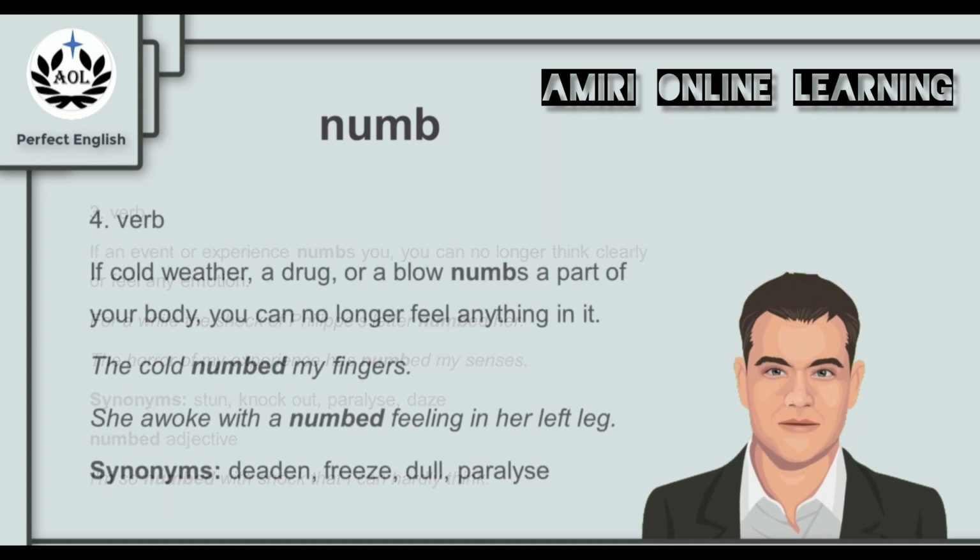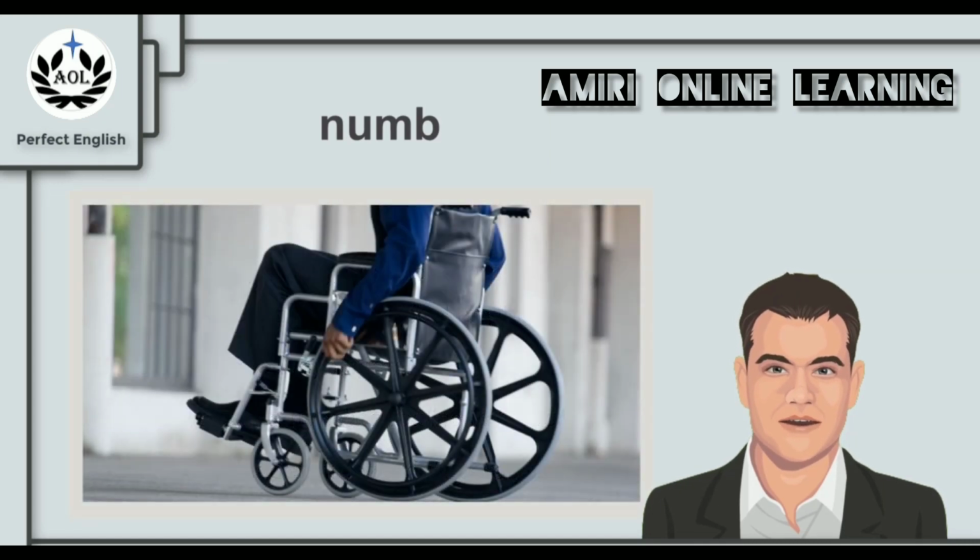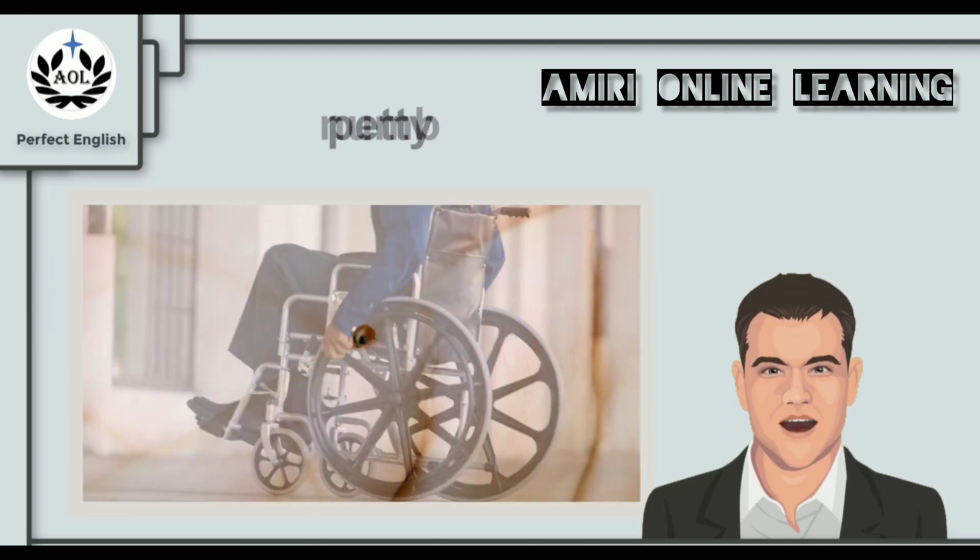And numb as a verb can also be used in a different context. If cold weather, a drug, or a blow numbs a part of your body, you can no longer feel anything in it. For example, the cold numbed my fingers. Or she awoke with a numbed feeling in her left leg. And synonyms for numb in this sense are the words deaden, freeze, dull, and paralyze. So the next time you remember this picture of this person in the wheelchair, remember the word numb and what it means. And now for the next keyword, petty.